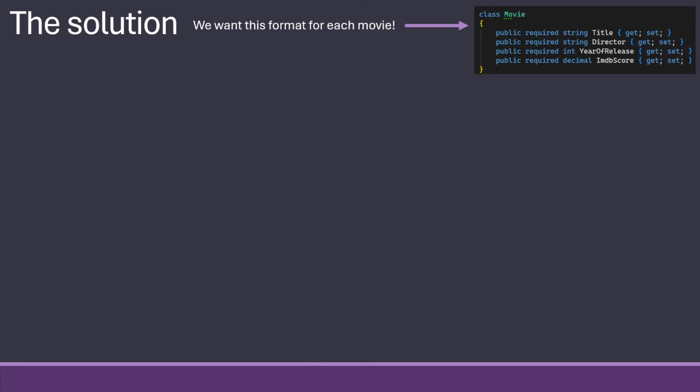Because the solution is that we need to make some kind of class or record that says, this is how I want it. In my case, I want movies, I want a title, director, year of release, and an IMDb score. This is what I'm interested in about movies. So don't just guess if I want the director or not. Also, this is what I want. And this is just a C# class so far.